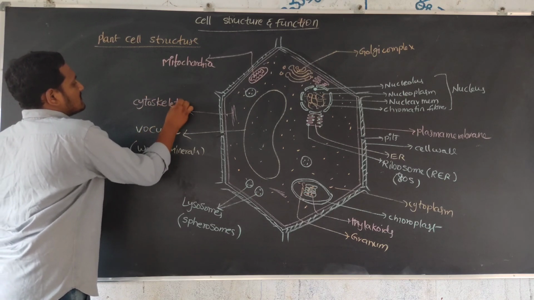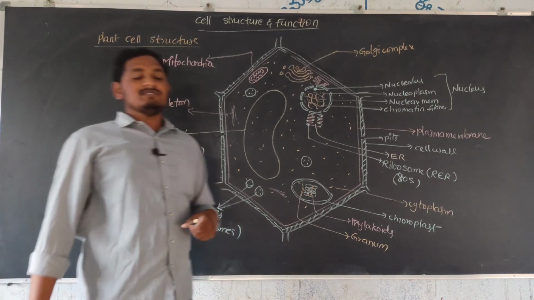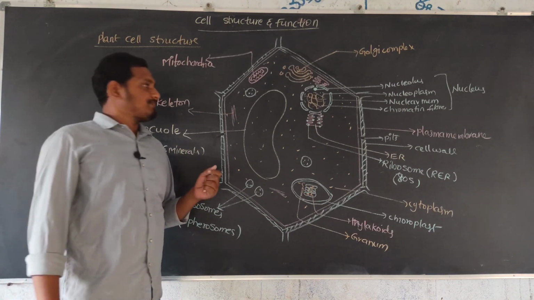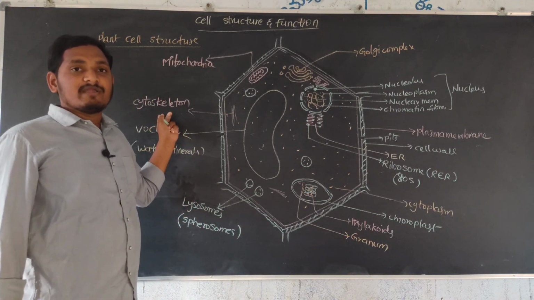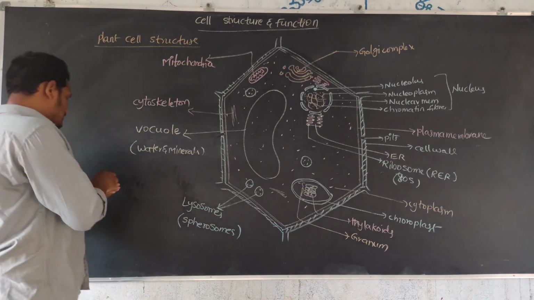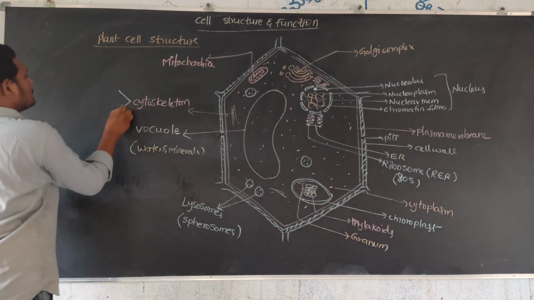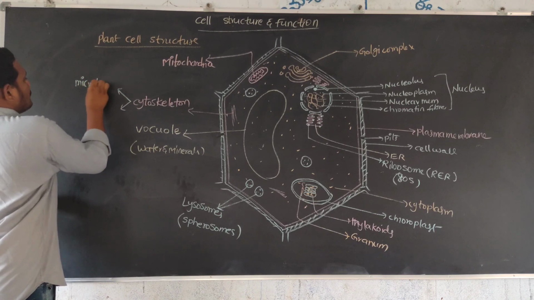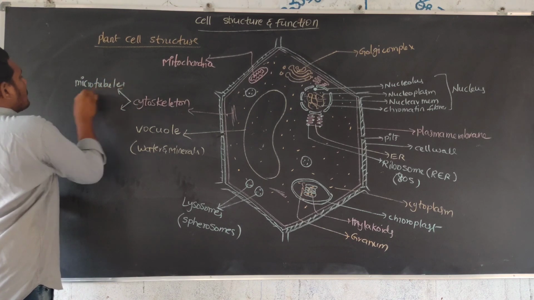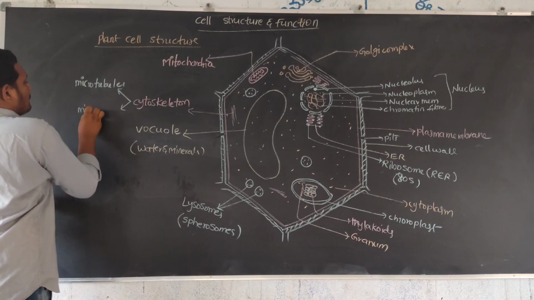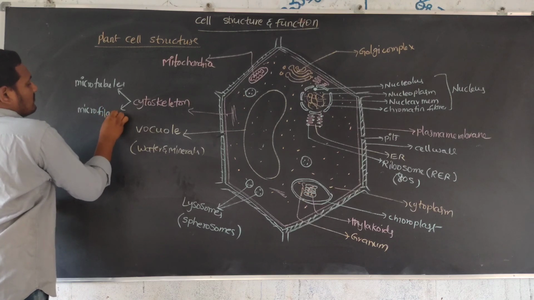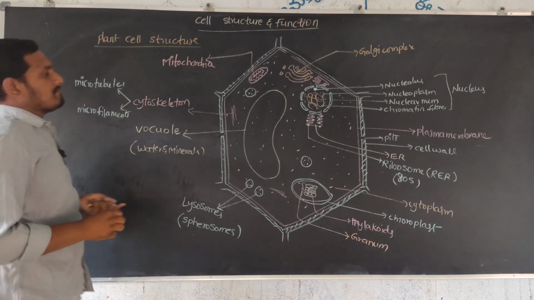Cytoskeleton structures occur in two forms: microtubules and microfilaments.